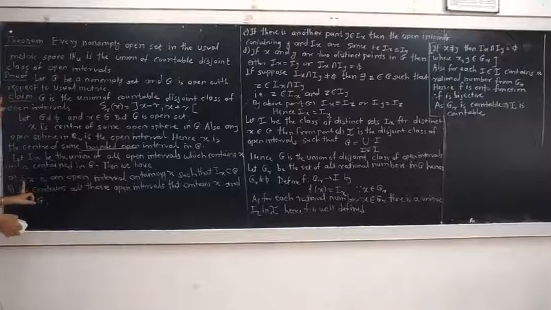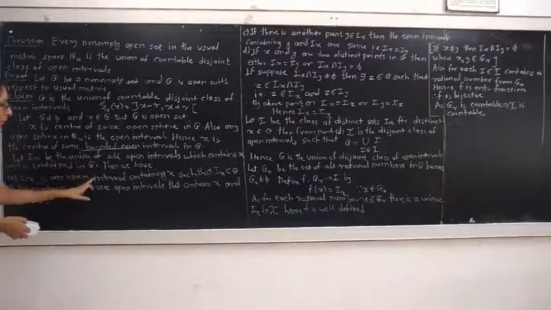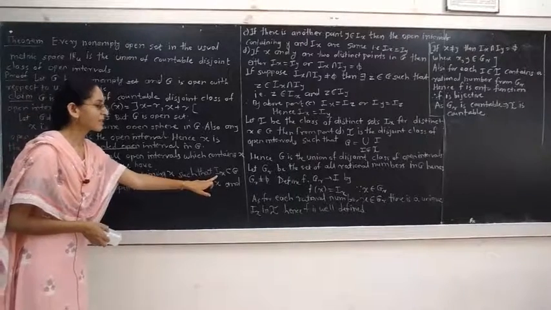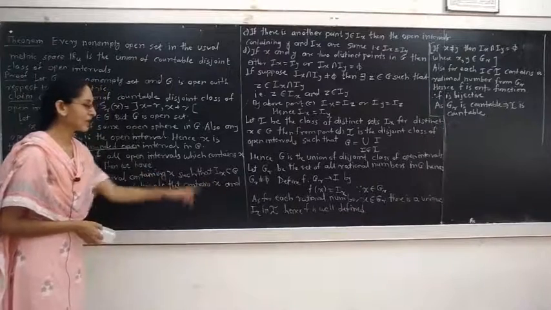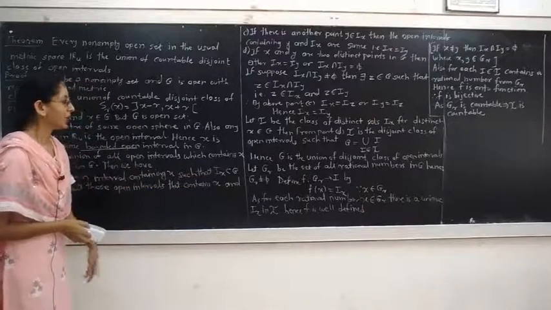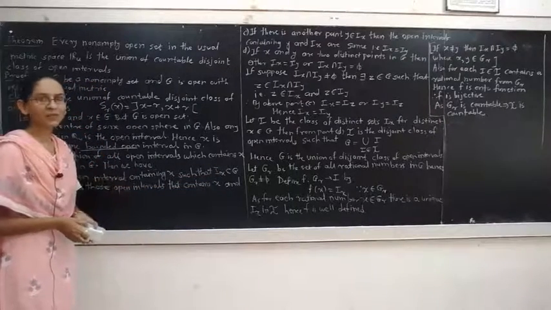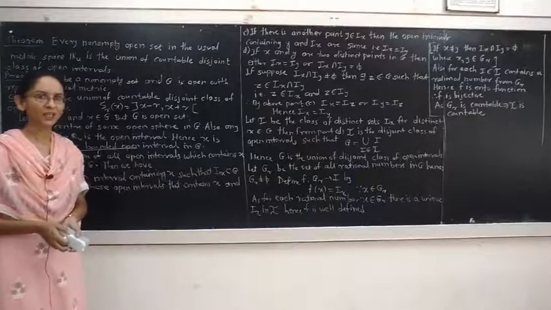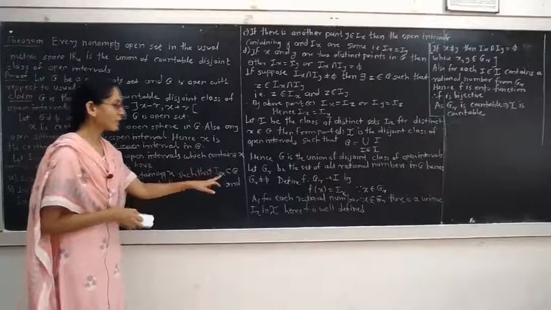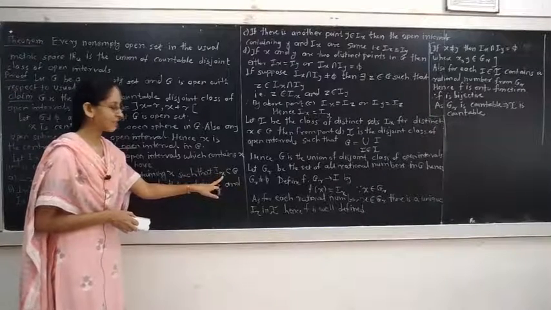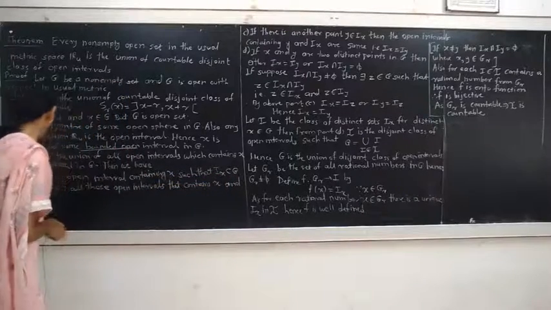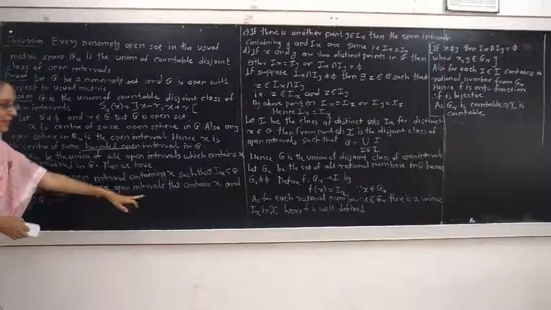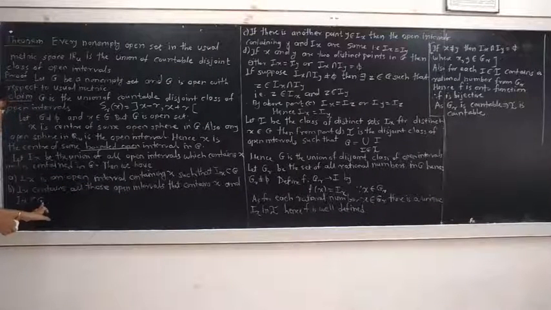Hence, the first property is that I_x is an open interval containing x such that I_x is a subset of G, because x belongs to G and x is the center of some open interval that is a subset of G. So the union of all such open intervals containing x is a subset of G.